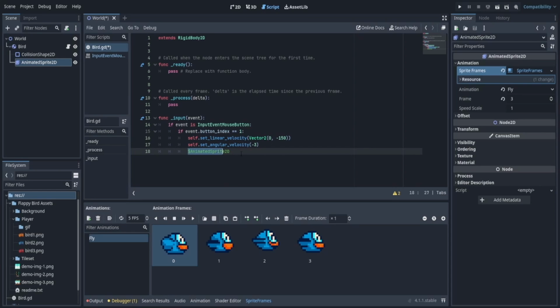Now, what does this do? This essentially gives us access to the animated sprite. So now what I can do is I can call something from that. And I'm going to say play fly. It's going to play this animation for us. Now, we see that there's a bunch of other properties that I could put, but I'm just going to leave it as fly. This will work fine.